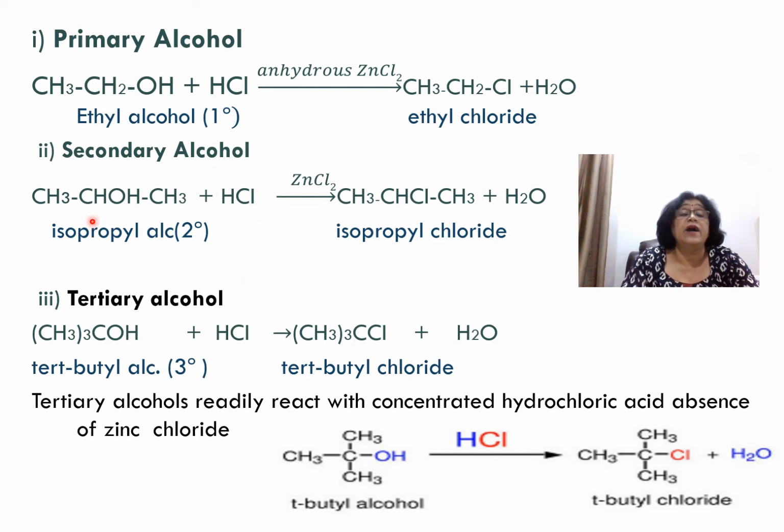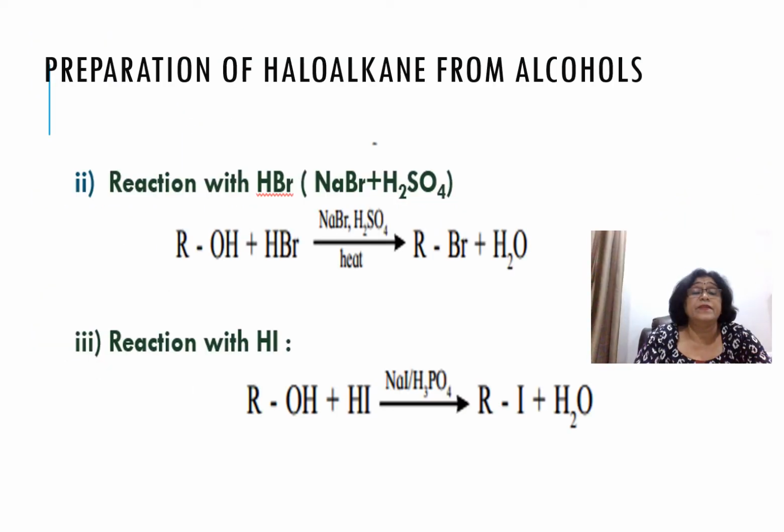With secondary alcohol, if you add the Lucas reagent, you get turbidity after 5 minutes. And with ethyl alcohol, when you add HCl and zinc chloride, you get turbidity on heating. So the reaction goes faster with tertiary alcohol than secondary alcohol, and finally with primary alcohol. This Lucas test distinguishes between primary, secondary and tertiary alcohol.